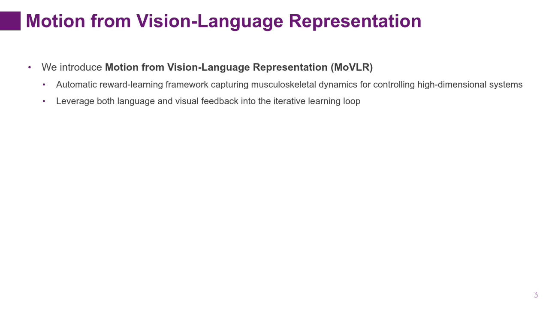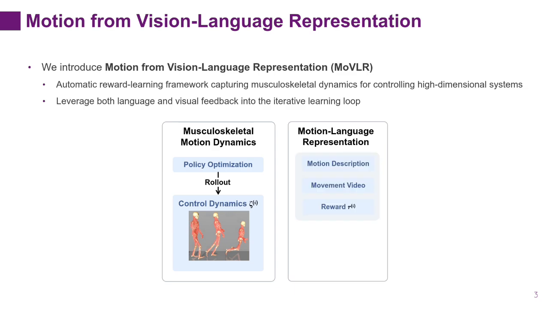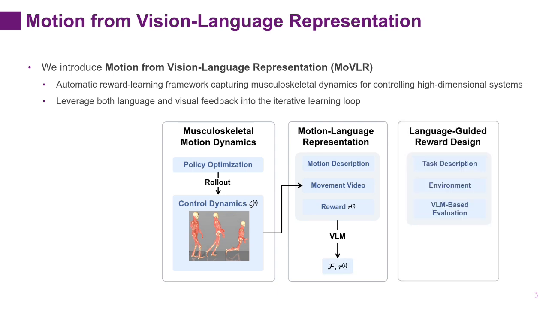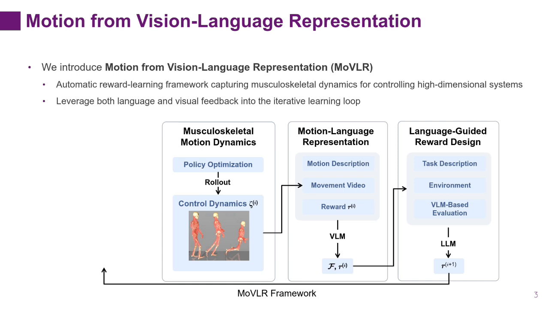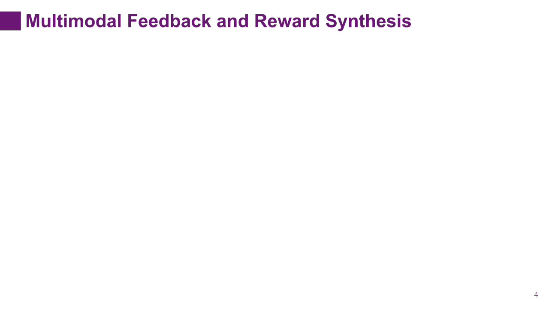At a high level, MoVLR operates as a closed-loop system. At each iteration, a policy is optimized based on the current reward proposal, producing motion trajectories. These motion trajectories are then evaluated using a vision language model, which provides structured feedback. Finally, a language model uses this feedback to refine the reward function. This loop repeats, progressively improving the reward and the resulting task performance. The main workhorse of the MoVLR framework is multimodal feedback and reward synthesis.